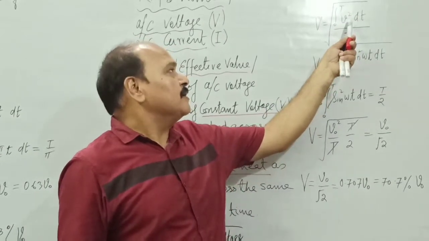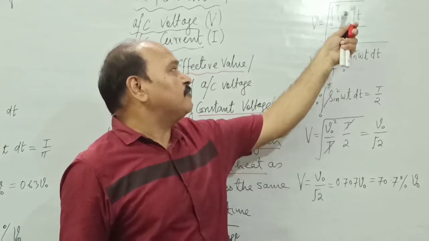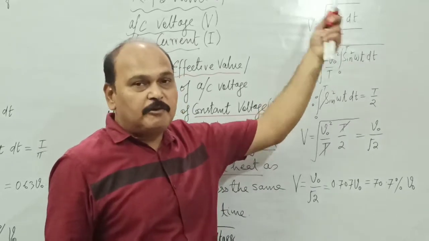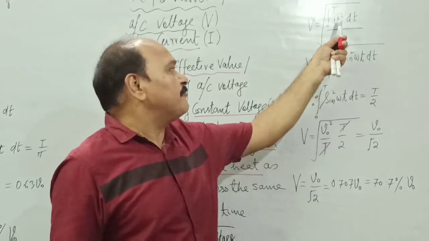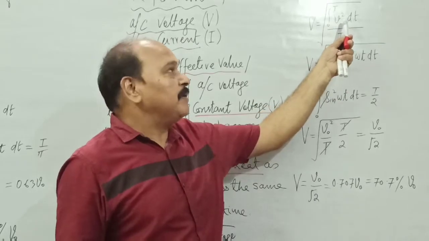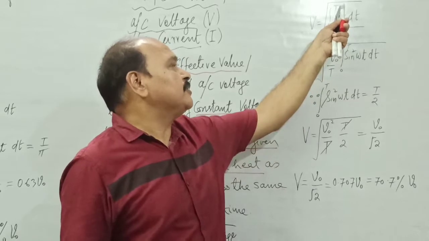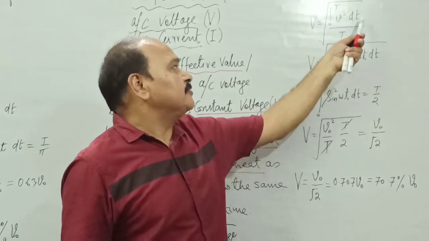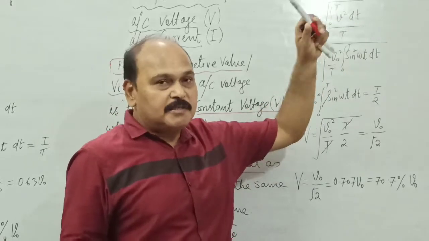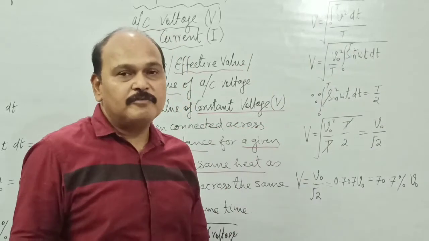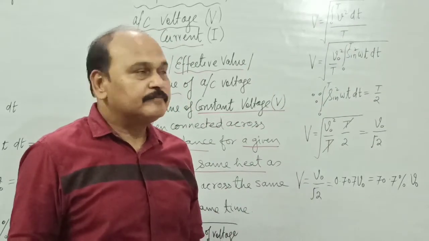So what do we do? We find the mean of V square. V square is the function whose mean value we are finding. So for f we write V square, multiply it with dt, integrate it over time from 0 to T, and divide it by T. So this whole quantity within the square root is the mean of the square of voltage.